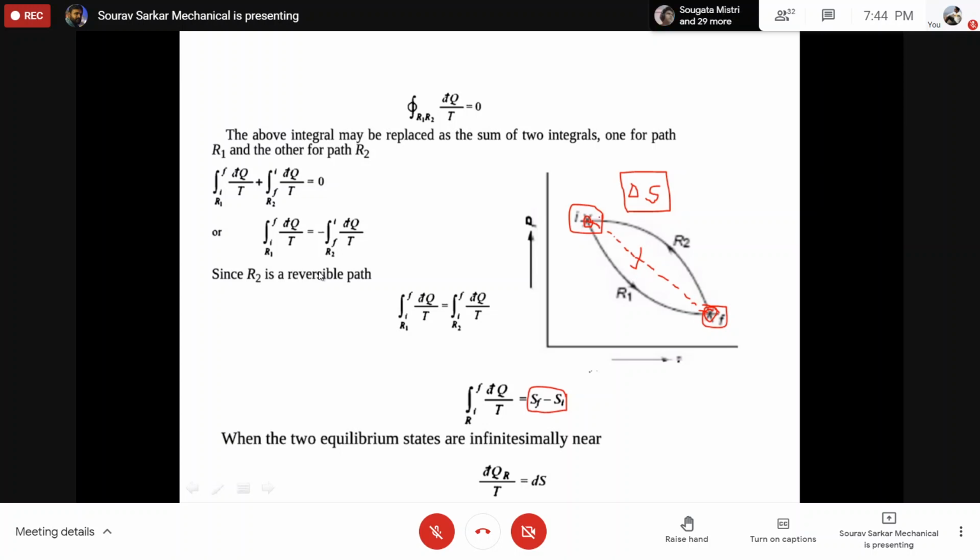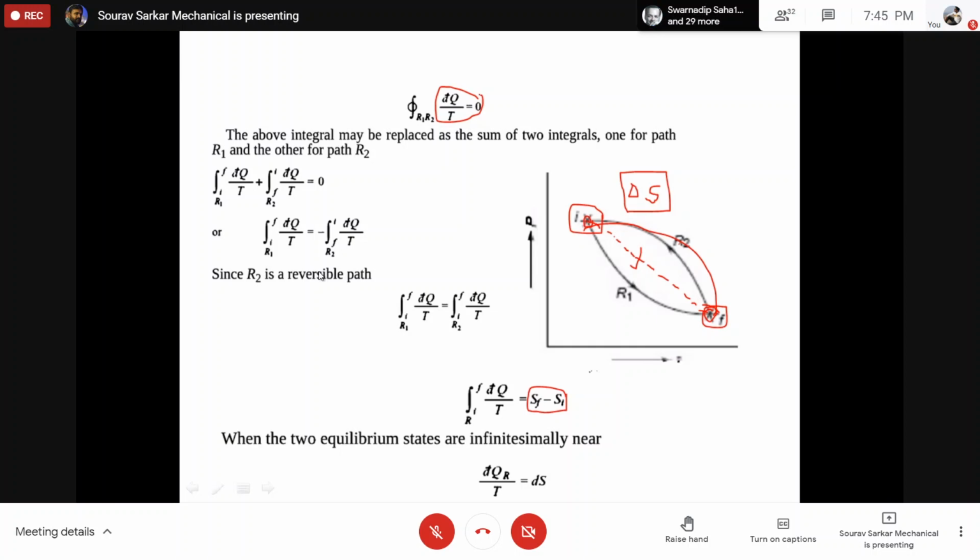You simply construct a reversible path and calculate the change of dQ by T during that process. That will be the change of your entropy. So is that acceptable? Everyone got my point, what I'm trying to say?